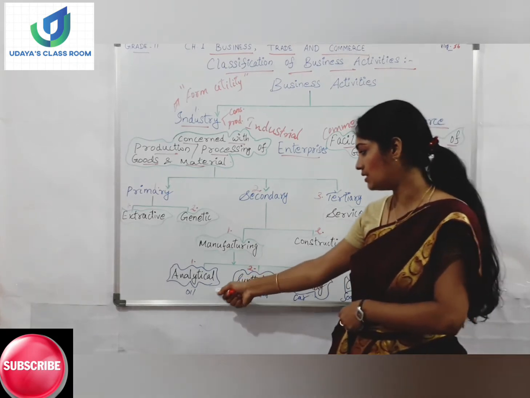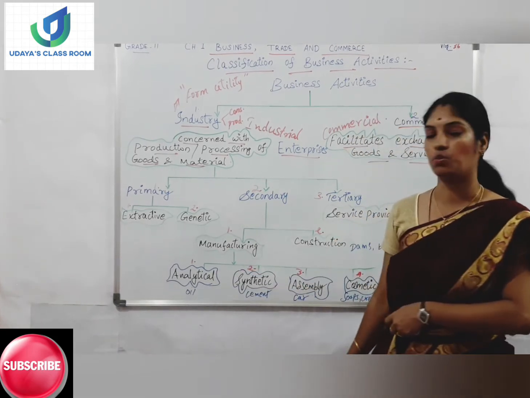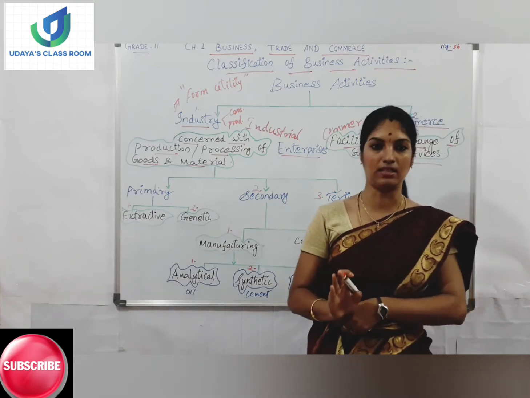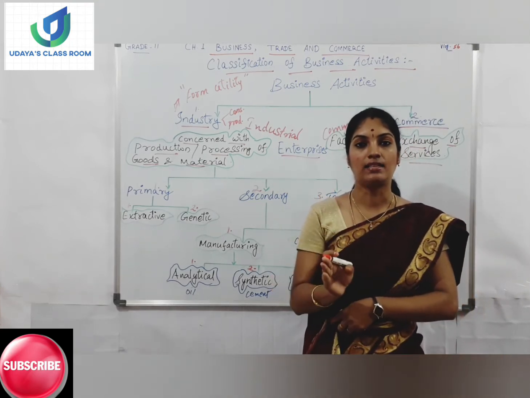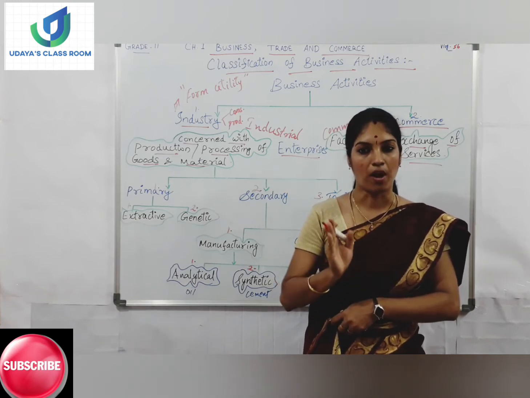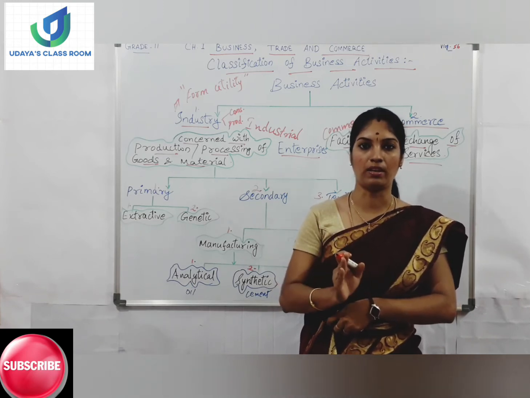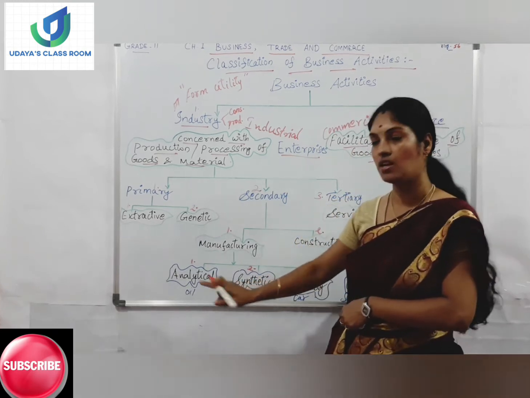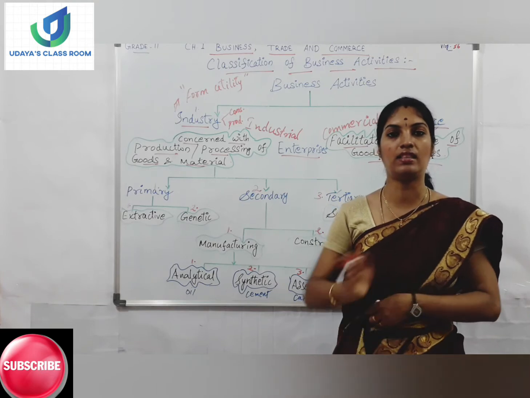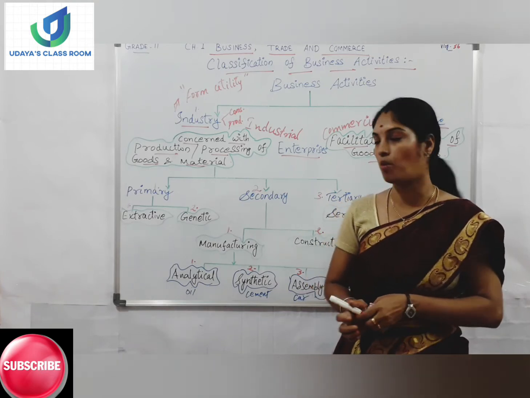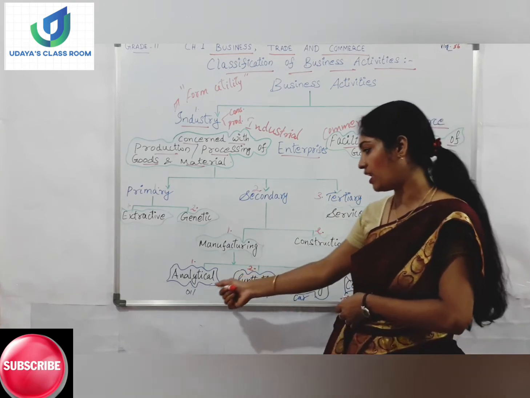The first is analytical industry. What do you mean by analytical industry? In analytical industries, analysis and separation of different elements from one form of raw material to another form will take place, which means in the analytical industry they will be analyzing and segregating the different forms of goods. Let me tell you an example.